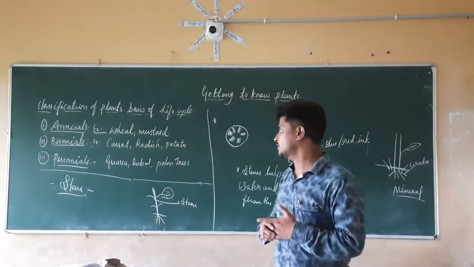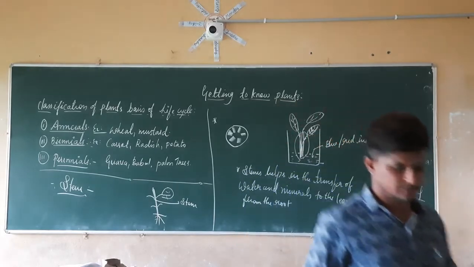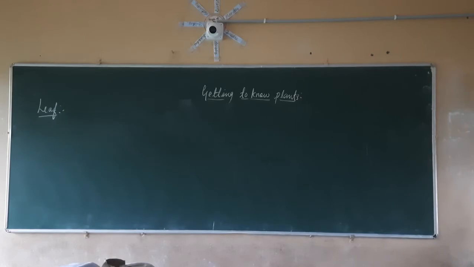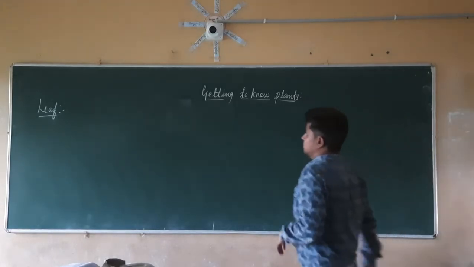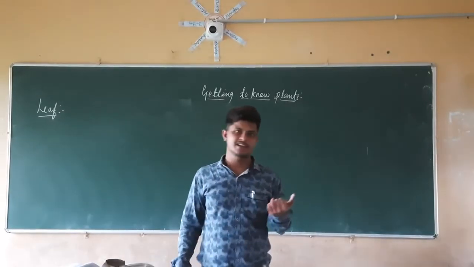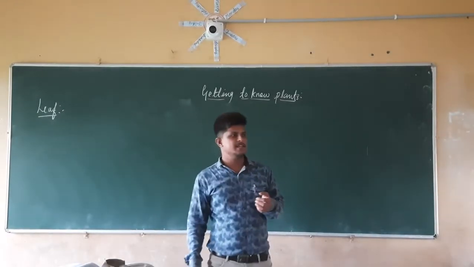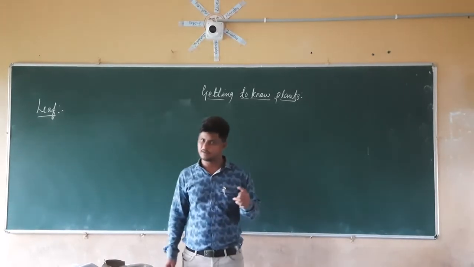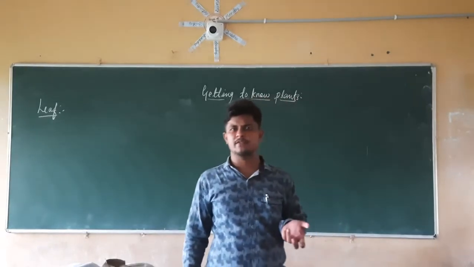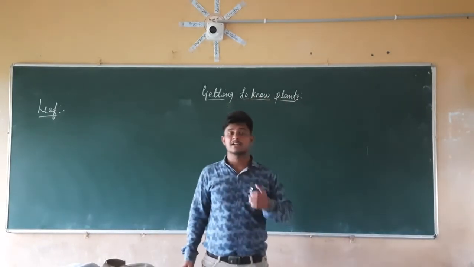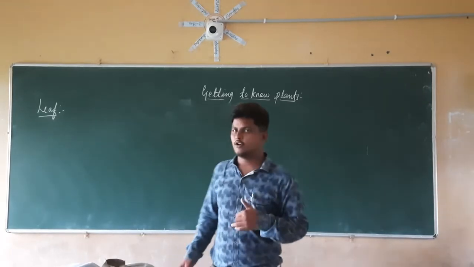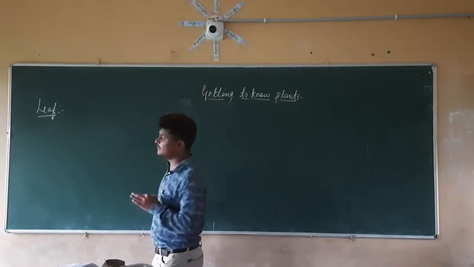So next we are going to discuss the leaves. The next component of the plant is the leaf. If you check your surroundings, different plants have different leaves. The size, shape, and color of those leaves will be different. So we are going to take a general structure of the leaves and see the components of the leaves.